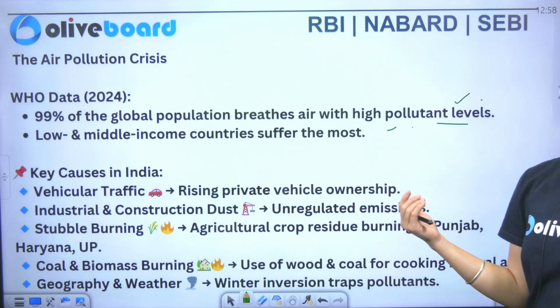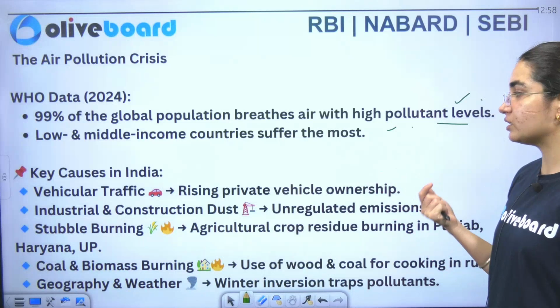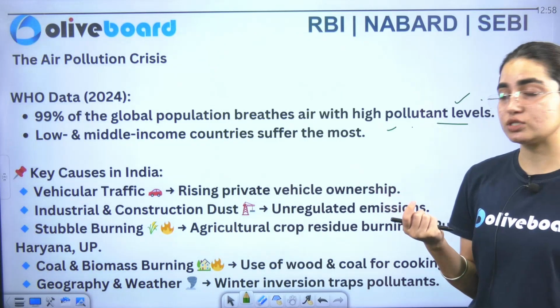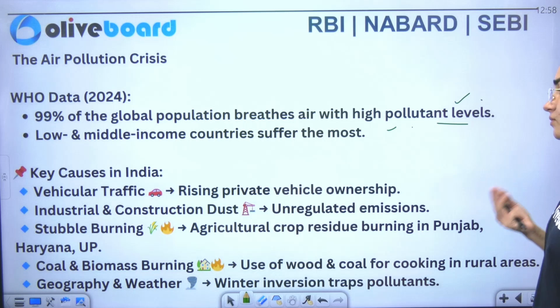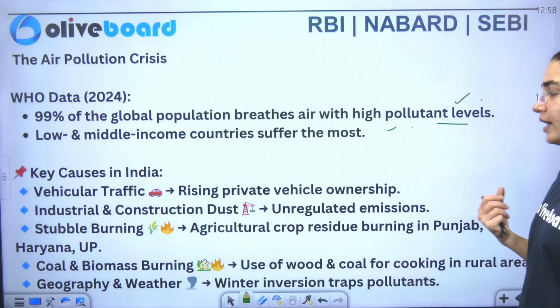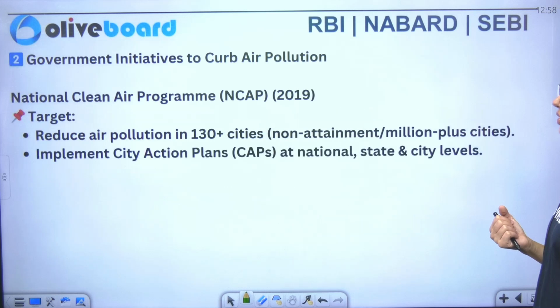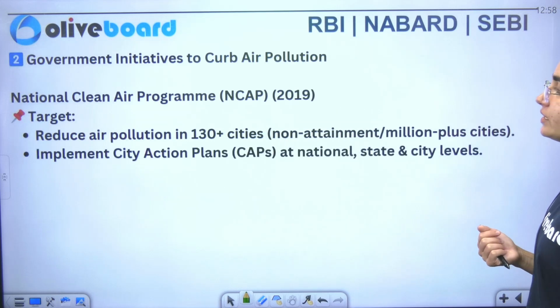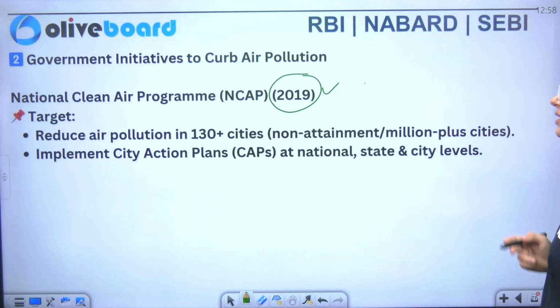Your vehicular traffic, which is congestion, is there. Industrial emissions, construction dust is there. Stubble burning is another case here. Coal and biomass burning is there, and geography as well as weather is also there. Now we have the National Clean Air Program in the year 2019. It reduces air pollution in 130 plus cities, and you have city plan actions implemented also.